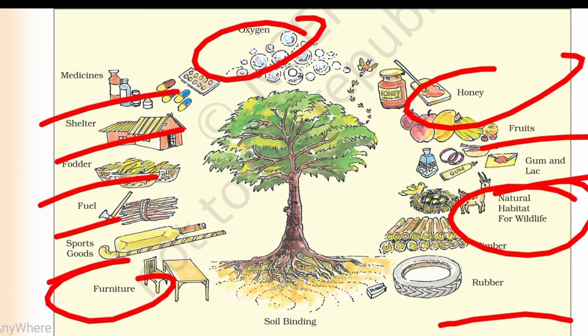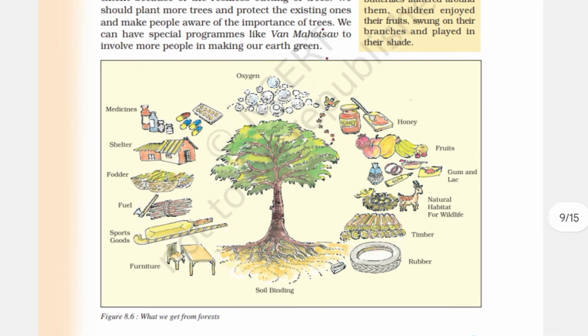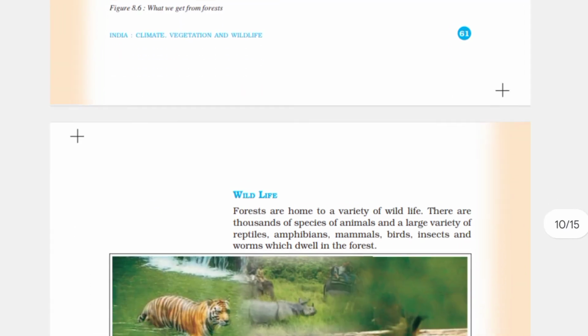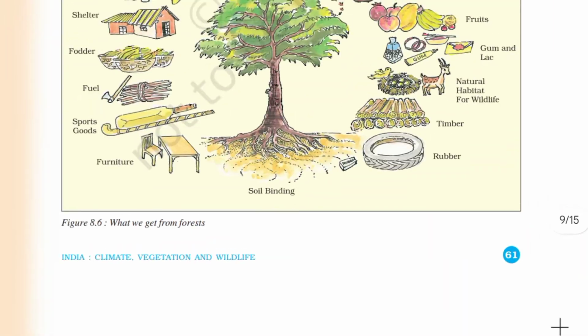The forest gives us too many things, so we should save the forest because we depend on it. Forest does not depend on us, we depend on forest, so we must save it. Government takes many initiatives to save the forest. You can also read about wildlife. Then we have studied forest examples, some I take through the map. Let's study.